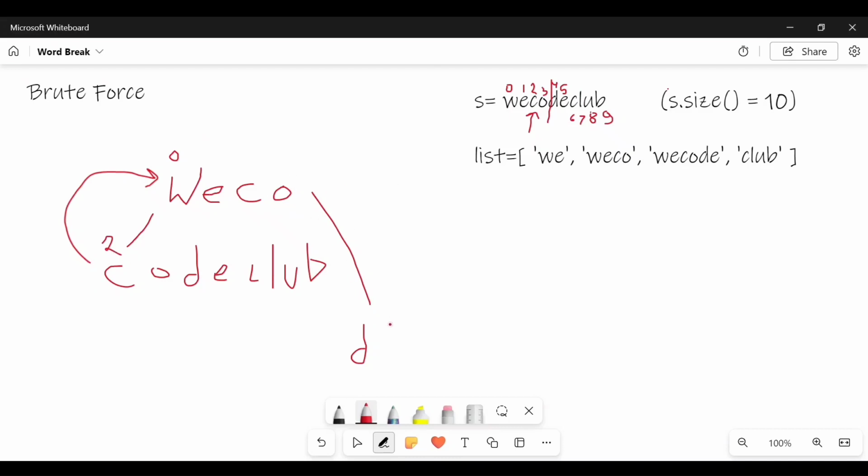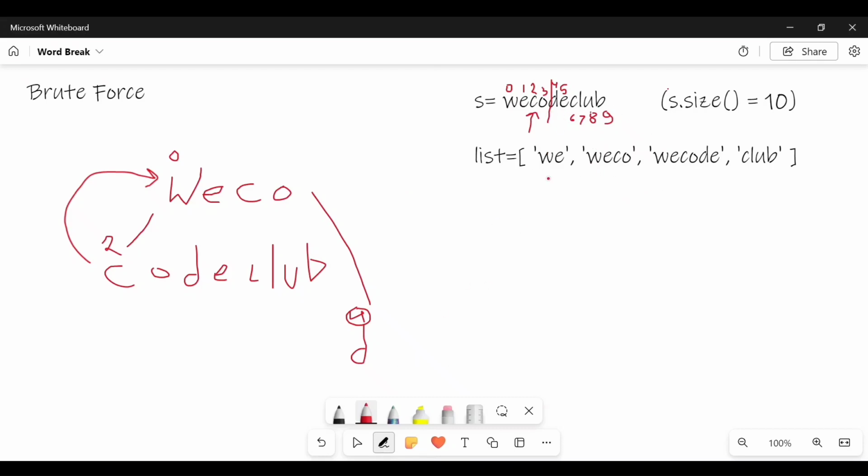Now I will take T into account, this fourth index. I will try to make a substring from this T character. I know that the string previously before this T is present in the list. Before this T is WECO, and this WECO is present in the list. So let's move forward.